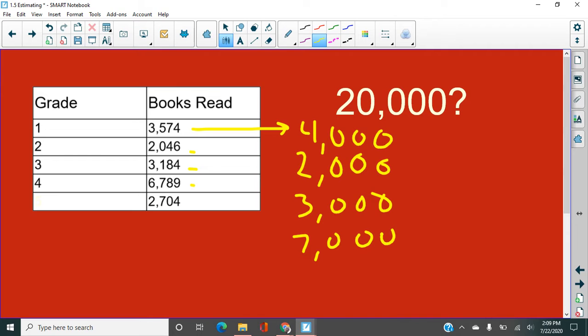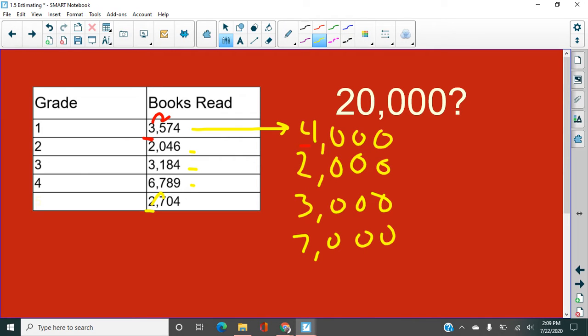And see, what I'm just doing is I'm taking what I know about rounding, right? So the three, I drew an arrow over here in my head, and I was thinking, okay, five and above, that's going to give this a shove, and that's why I put 4,000 out here. So I'm rounding each of these numbers to the thousands place in this case, based on my data. Then our fifth grade number here is 2,000.